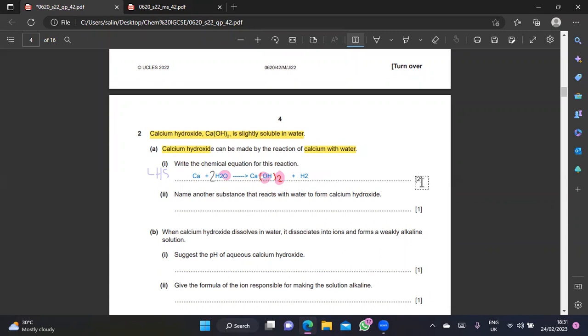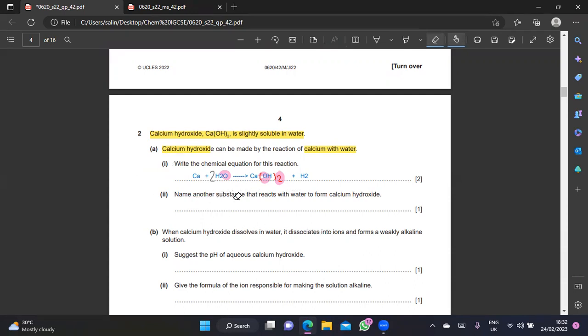2 marks. If you see the mark scheme, without balancing, I think you get 1 mark only. If you got the calcium hydroxide wrong, you don't get any marks at all. That is actually a very dangerous thing. So writing a chemical equation, you do need a lot of practice, but inshallah, you'll be good, inshallah.